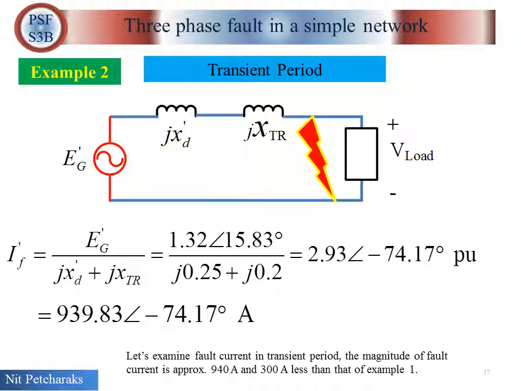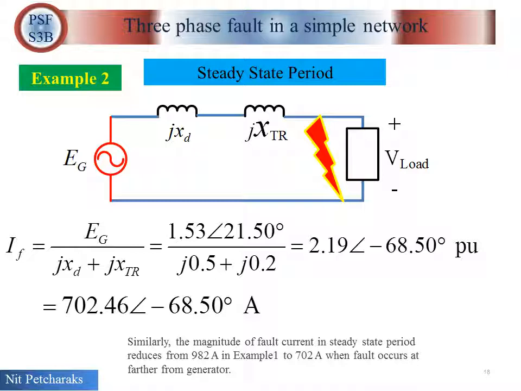Let's examine fault current in transient period. The magnitude of fault current is approximately 940 amperes and 300 ampere less than that of example 1. Similarly, the magnitude of fault current in steady state period reduced from 982 amperes in example 1 to 702 ampere when fault occurs farther from generator.